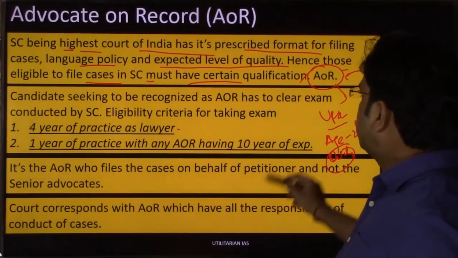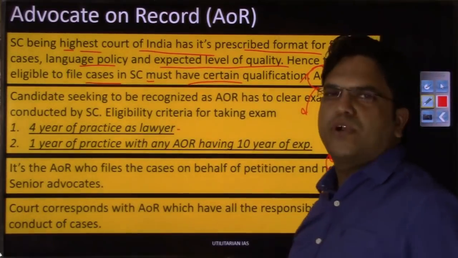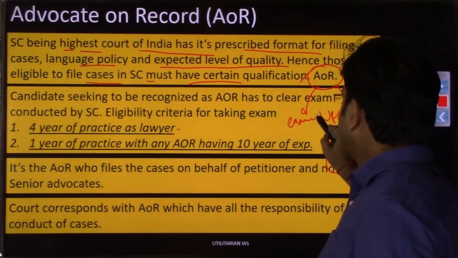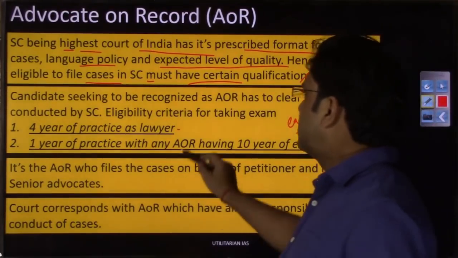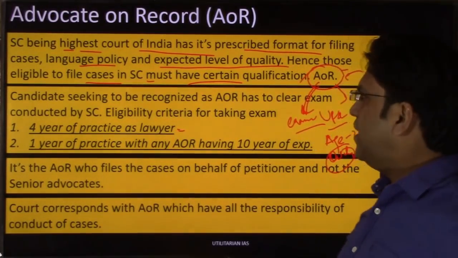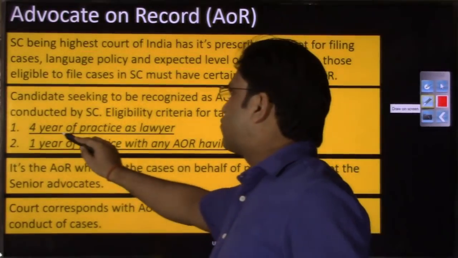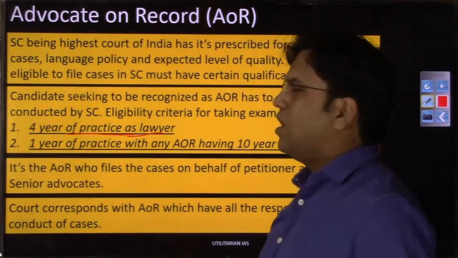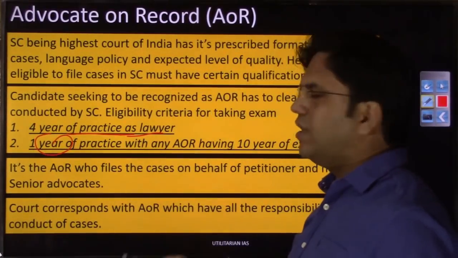So for aspirants who want to be an advocate on record, if they want to write the exam conducted by the Supreme Court, there are certain qualifications that the aspirant must have. And what is that qualification? The qualification is that they should have 4 years of experience as a lawyer, and thereafter 1 year of practice with an advocate on record, right?